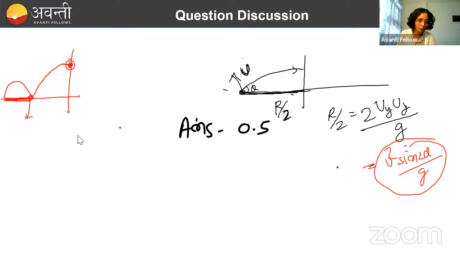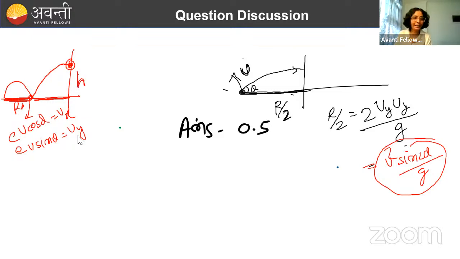Done. And here the angle of projection we know, initial velocities we know: u cos theta is the ux, u sin theta is uy. So in these terms we can calculate this distance R dash, and this distance also we can calculate. How? This is h. This is H. And h we can calculate from the first values. How? Because this h is nothing but the maximum height in the first case of projectile. So that will be equal to how much? U square sine square theta by 2g. So this distance we already know.